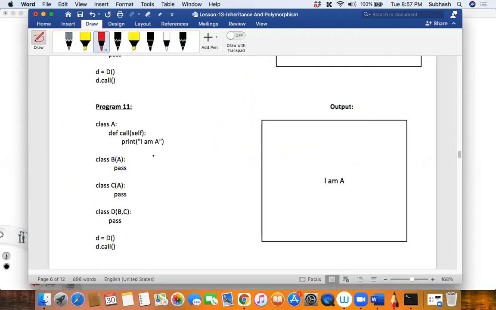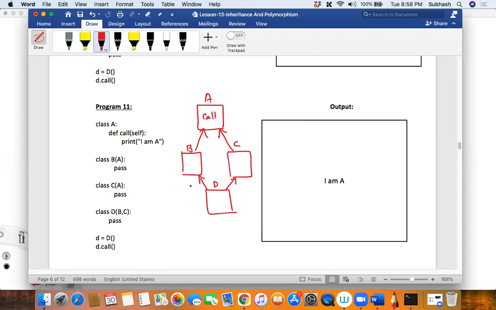Okay, so see here, my dear friend. Can you write this down again? So I have A here, and then I have B, then we have C, then we have D. So B and C are inheriting from A like this, and D is inheriting from B and C. So A has the call method. Now what happens, my dear friends, tell me. So again I'm calling D dot call.